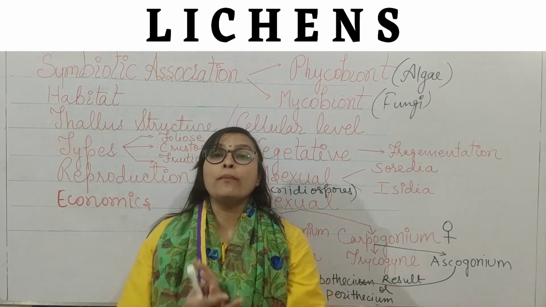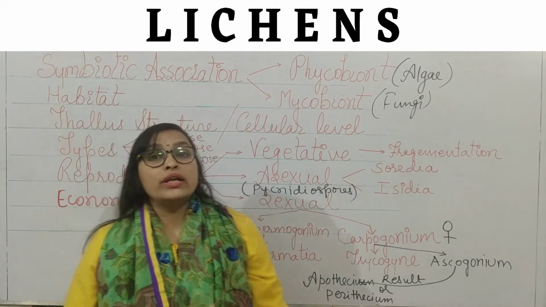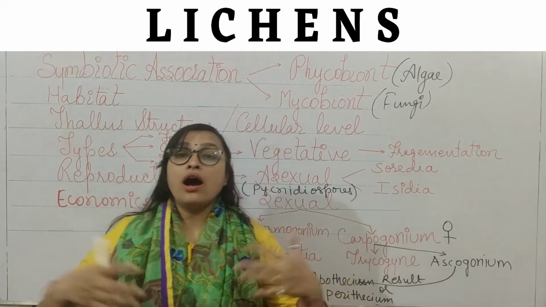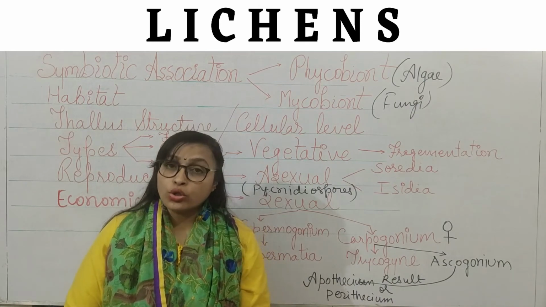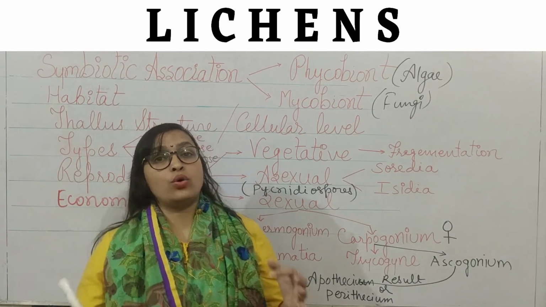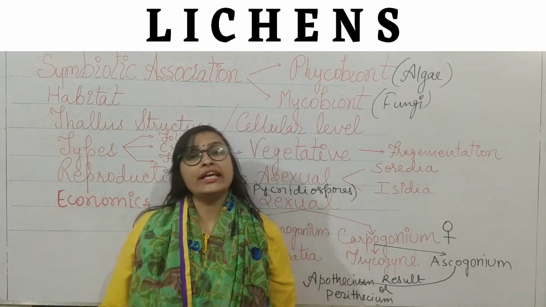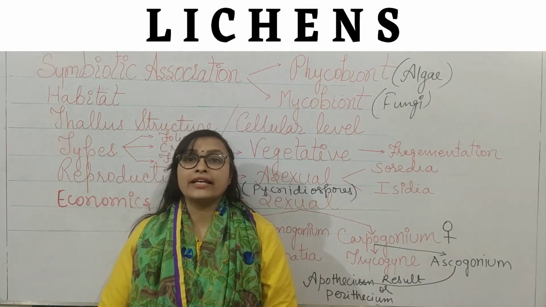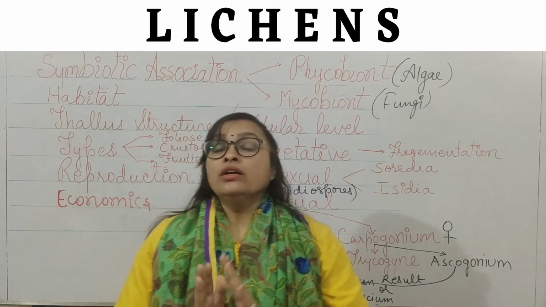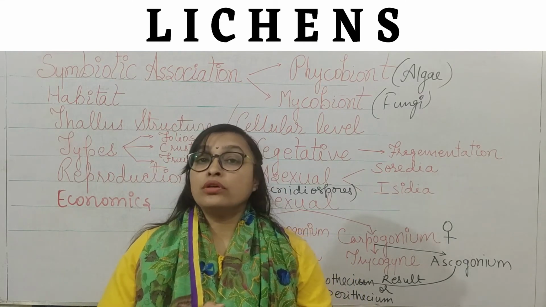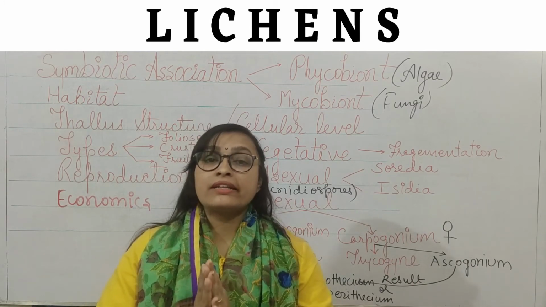This is called lichenometry, right? We can calculate the age of the rock, how old the rock is, from the growth of the lichen colony. It can also be calculated with the help of lichen colony analysis. This is called lichenometry. Now at the end of this lecture, I am going to finally conclude this lecture.